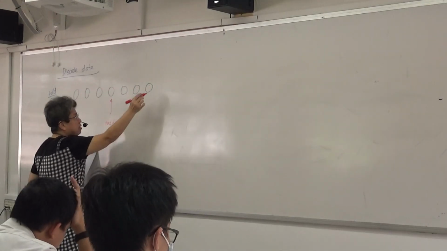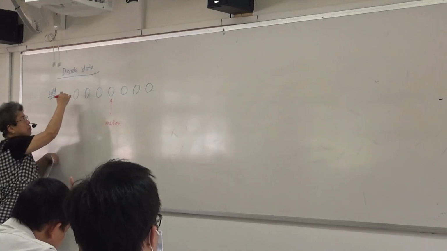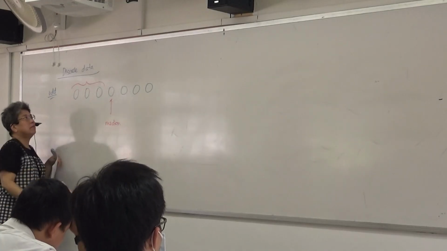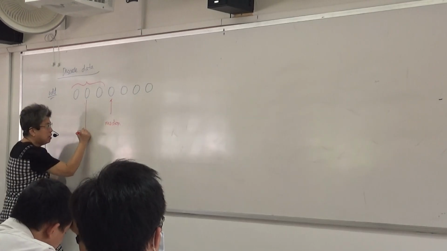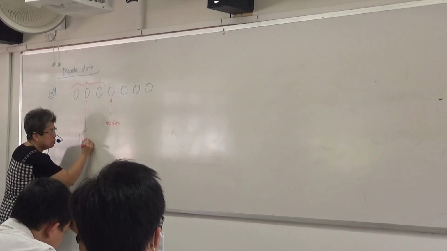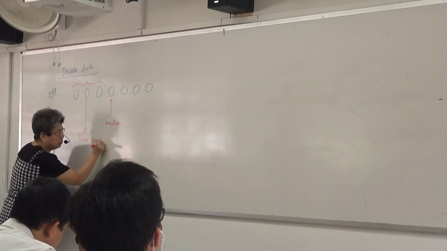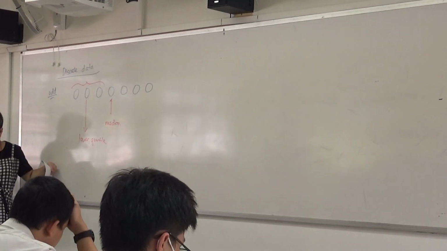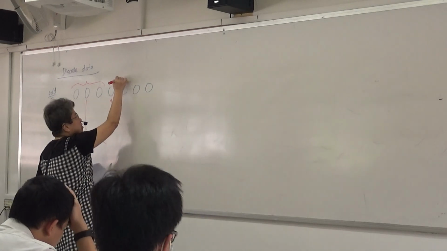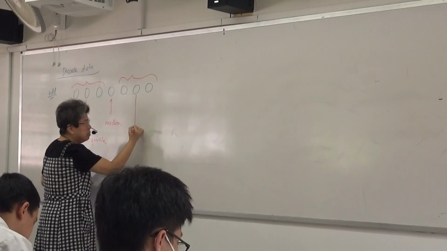Now, can you see the median will divide this into two parts? This part and this part. Can you see? Now, this part got how many? 3. This is in the middle, correct? This one is the lower quartile. You look at this set. This is also in the middle, right?